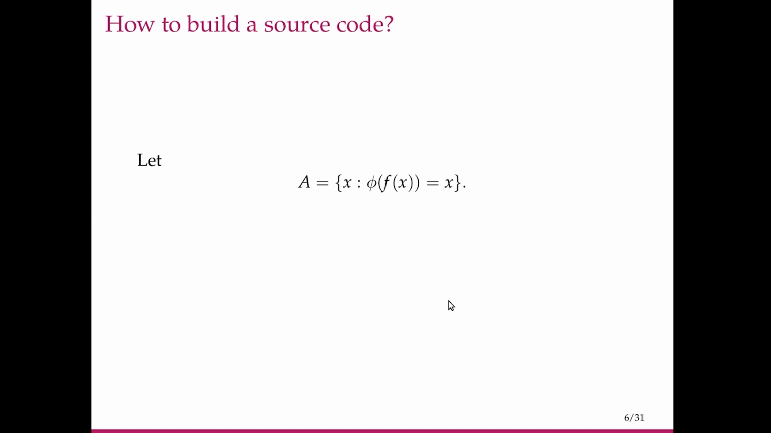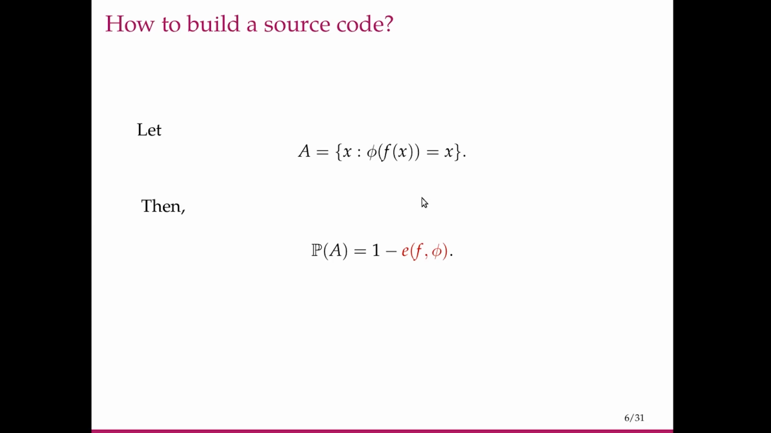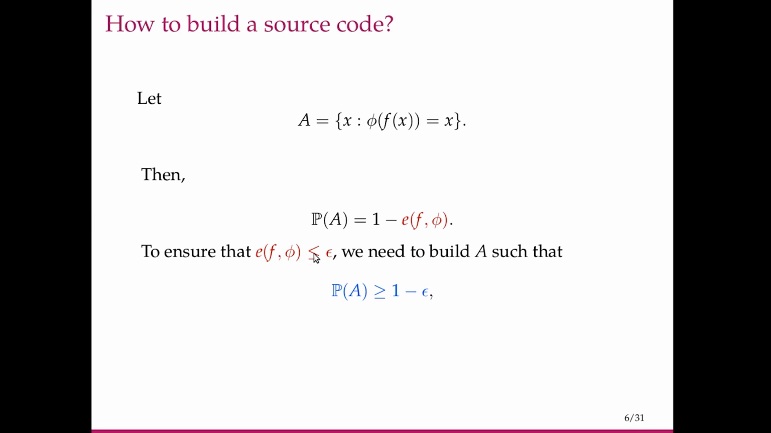So let's see formally how that can be done. Let A be the set which is the collection of all those symbols where we decode correctly, so phi of f of x is equal to x itself. Then clearly we make an error outside this set. So probability of error E of f comma phi is 1 minus probability of A. To ensure that the probability of error is less than or equal to epsilon, we need to build the set A where we decode correctly such that probability of A is greater than or equal to 1 minus epsilon. If we do that, then this error probability is less than or equal to epsilon.